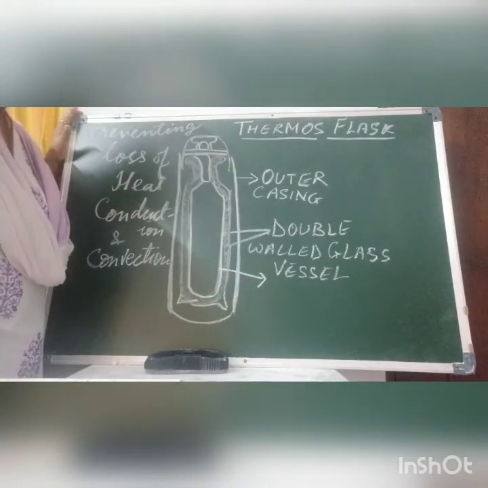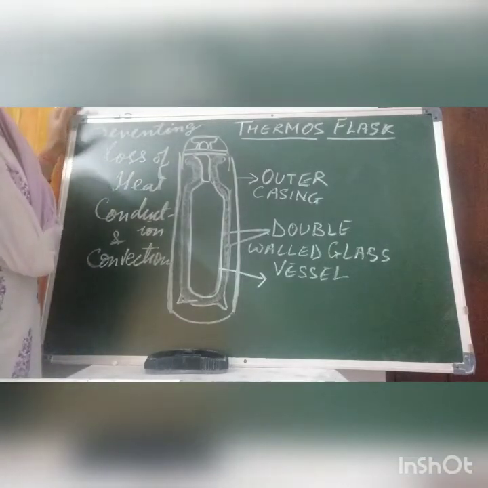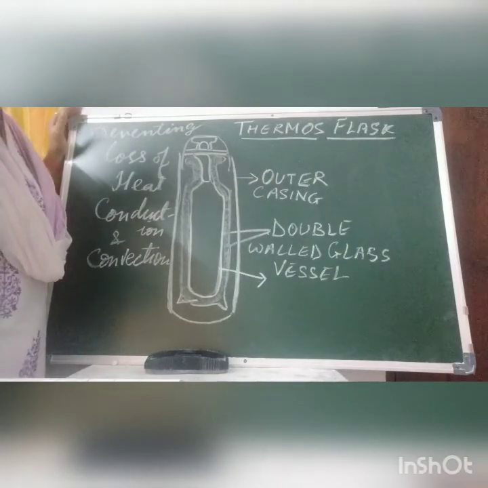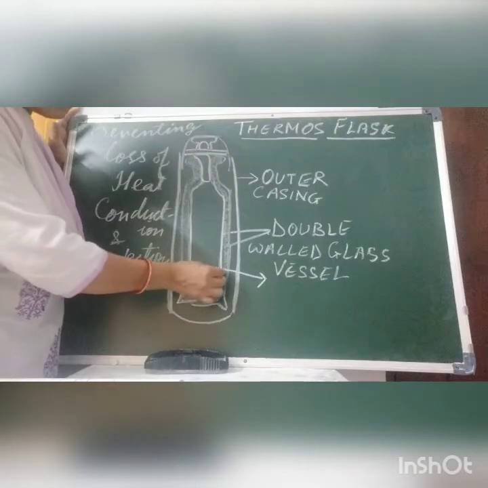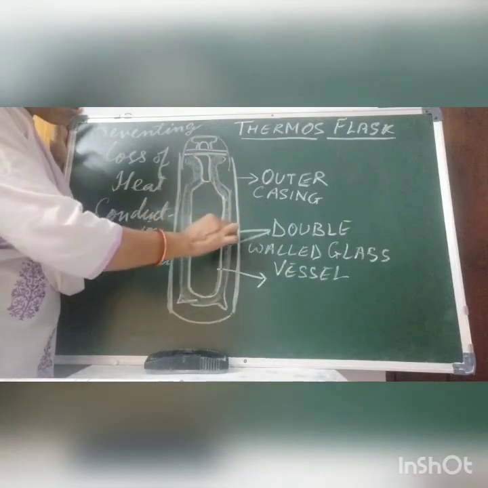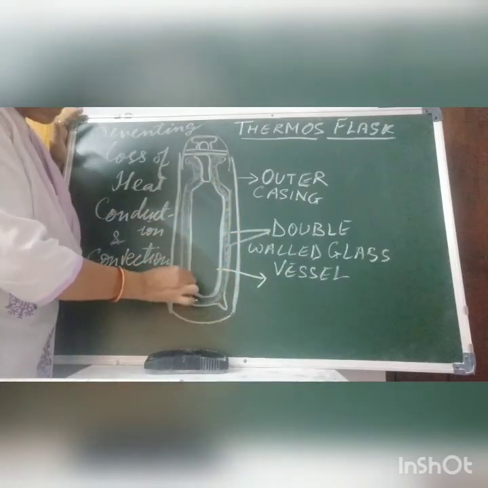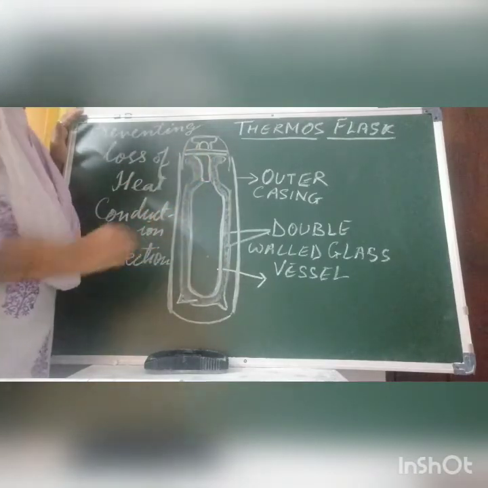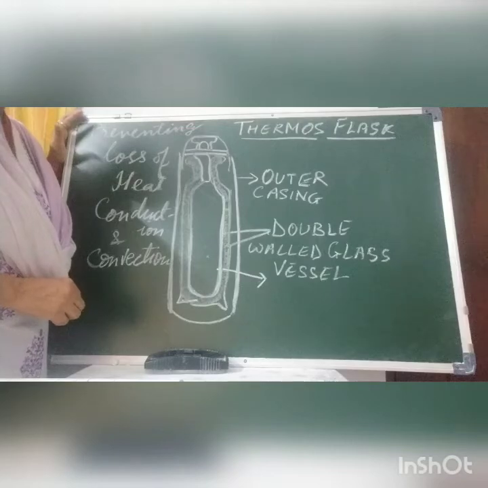Heat loss due to radiation is minimized by making the surface of the jar highly reflective. How are we going to make it reflective? By polishing it, silvery grey color. So it becomes highly reflective.